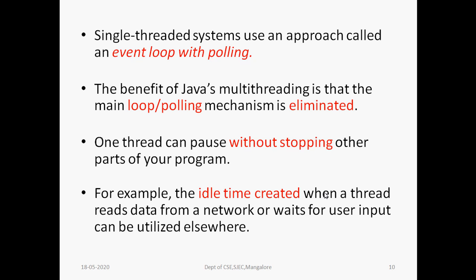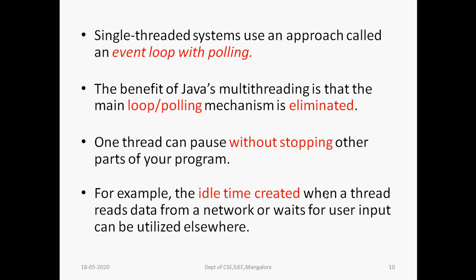In single threaded systems, there is an event loop with polling concept. In that event loop with polling, the same operation is executed with the help of the user interactive system. To avoid a single operation with a looping or iterative way, Java supports the multi-threading concept. So what are all the drawbacks in single threaded systems?